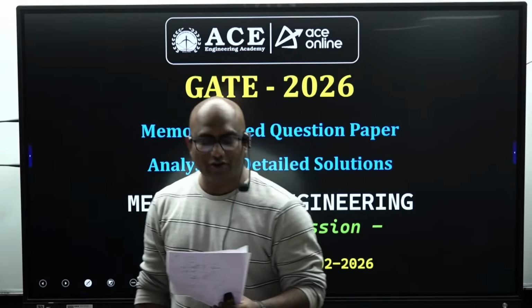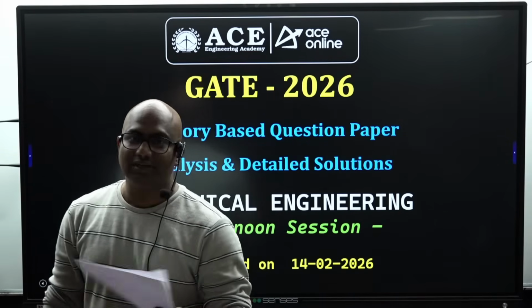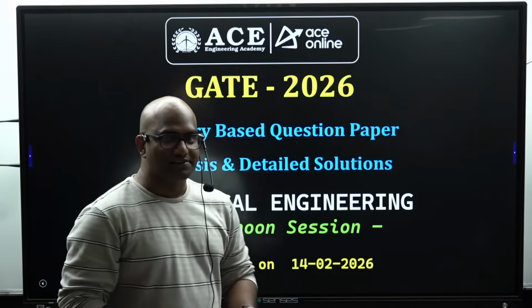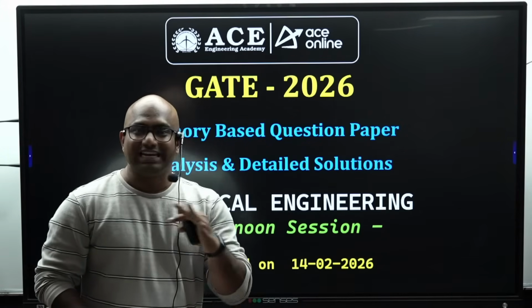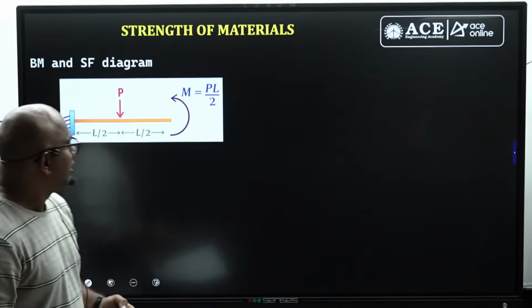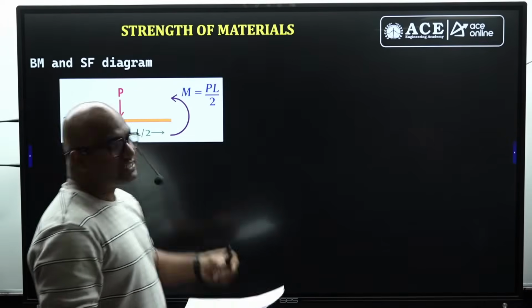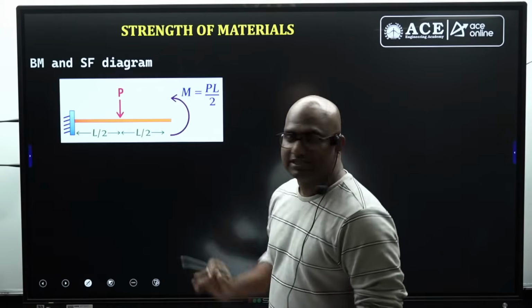Hello guys, now we see the questions from SOM, Theory of Machines and Engineering Mechanics. The questions are quite easy, except one question from Theory of Machines; the remaining are all quite easy. Now we'll see the first question. What is the SF and BM diagram for this?